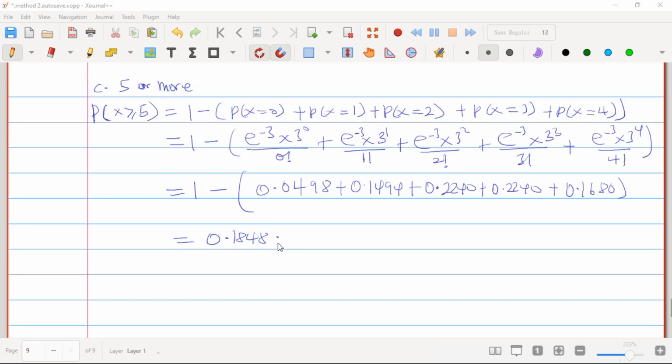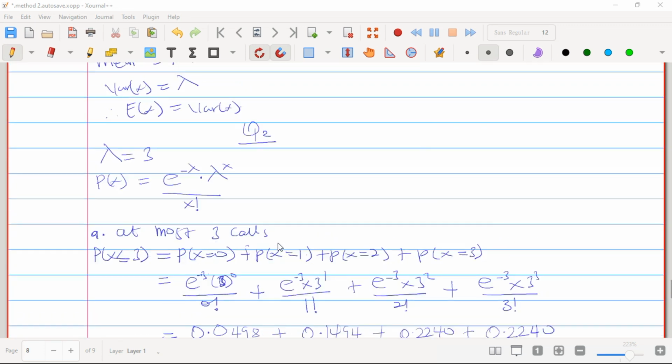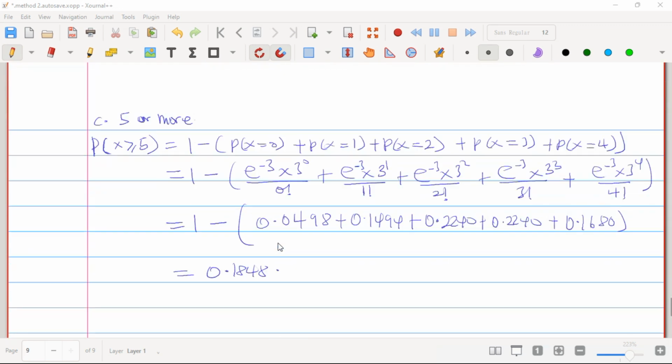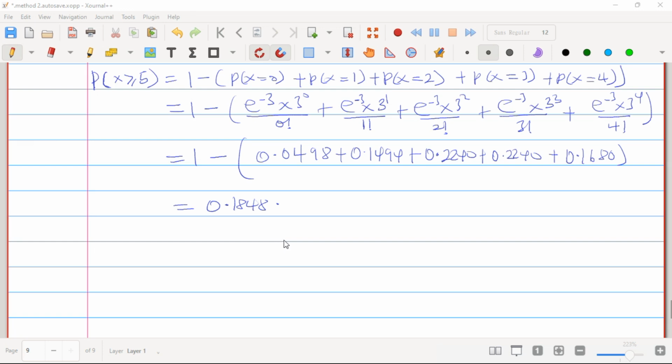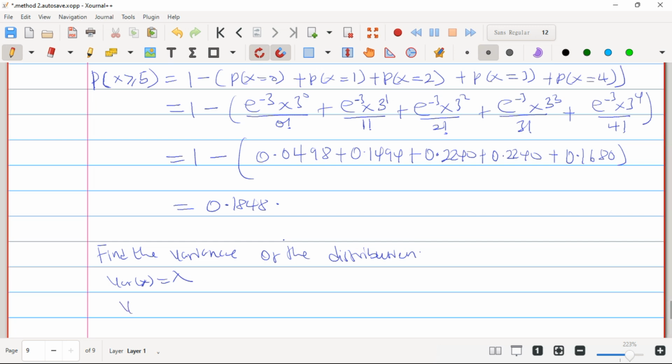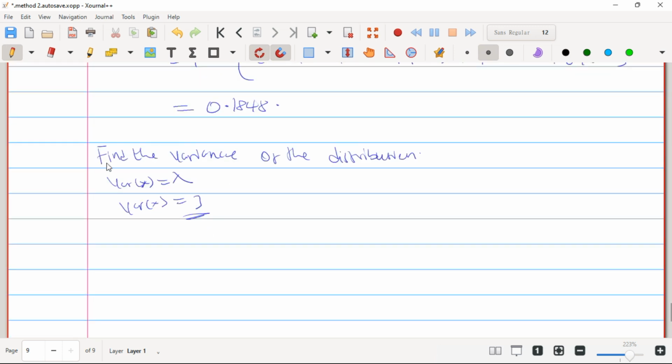In case we are asked to find the variance for this distribution, the variance for this question will surely give us 3. Let's say we are asked to find the variance of the distribution, our Var(X) will be equal to lambda. So here we got our lambda to be 3. So at the end of the day, this is how we can find our variance.